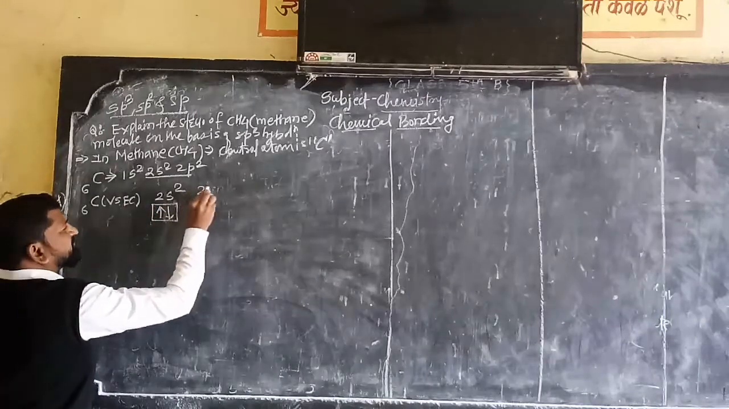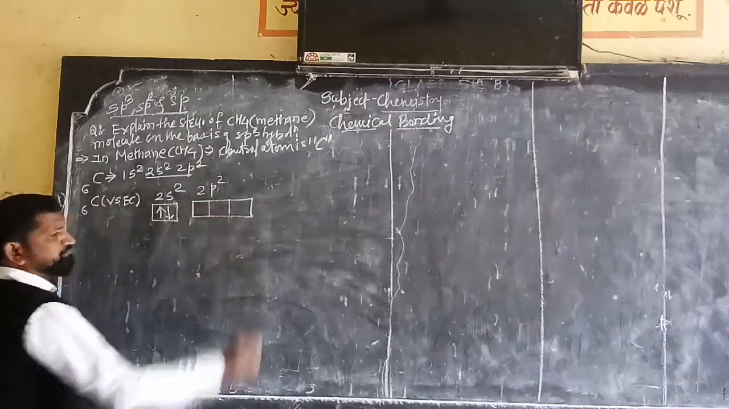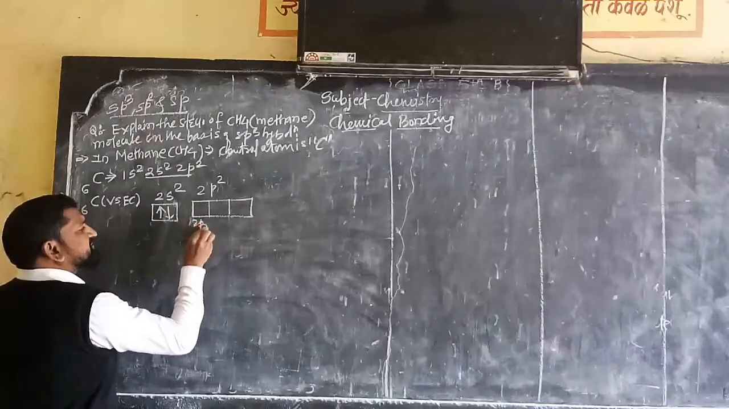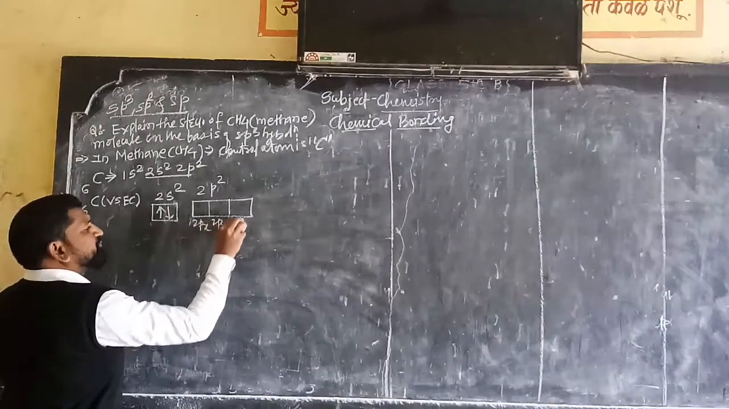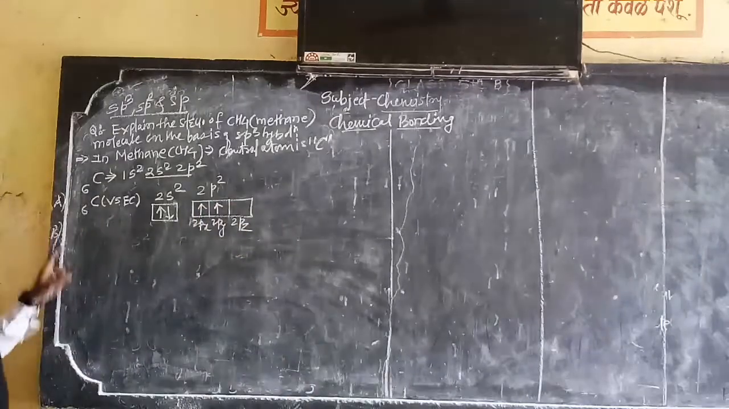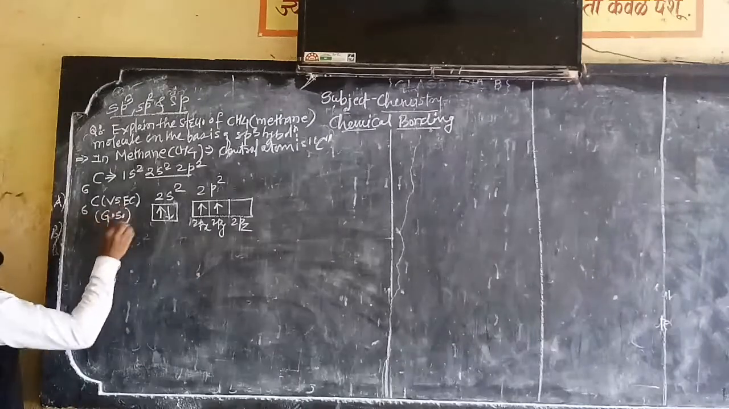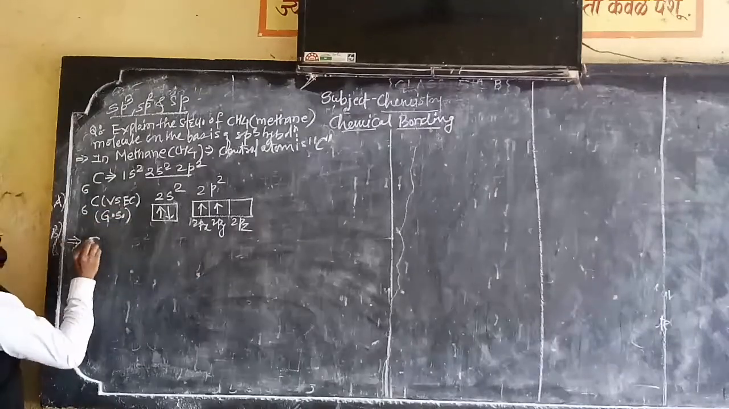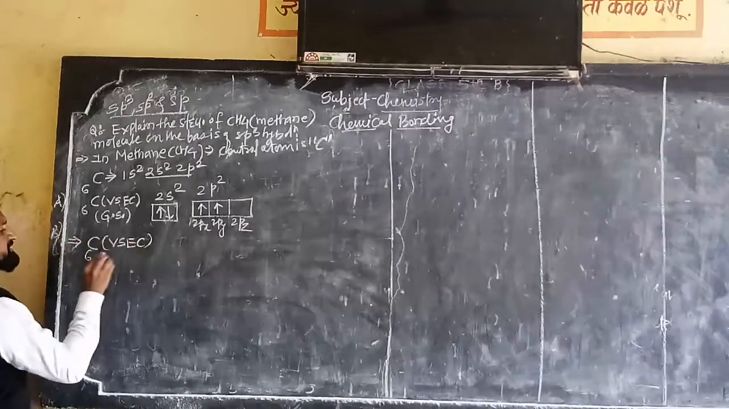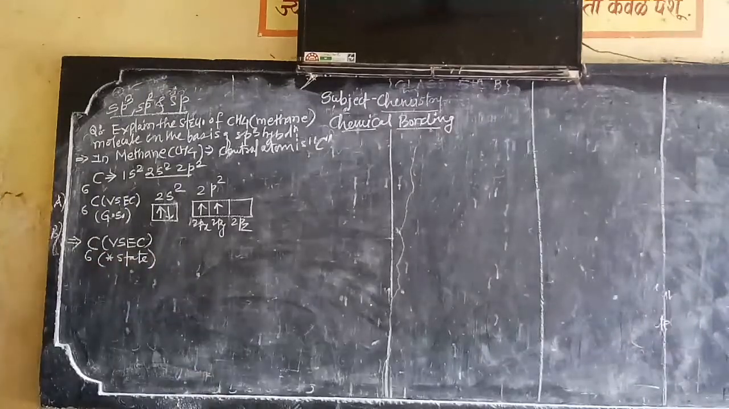After that it will be 2p2. The p subshell is divided into 2px, 2py and 2pz. So this is the electronic configuration of the carbon atom in the ground state. Now we will write the same valence shell electronic configuration in the excited state.